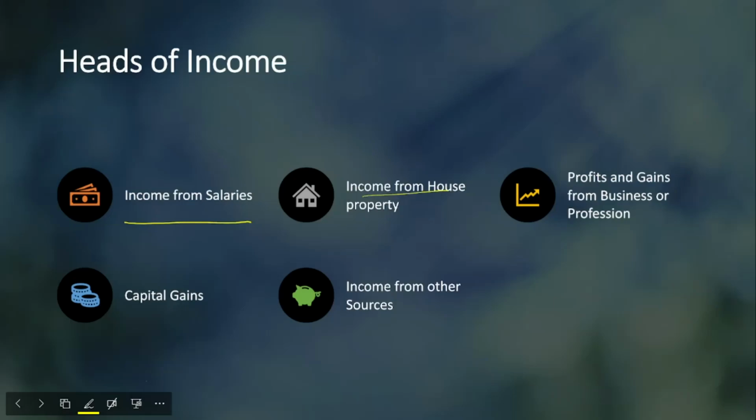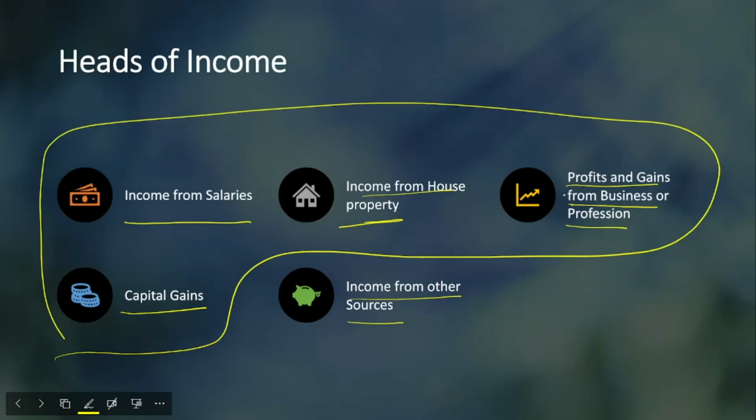Second one is income from house property, then profits and gains from business and profession, then capital gains. Then income from other sources, which doesn't fall under these 4 heads, will come under the 5th head, that is income from other sources. Let us see what kind of incomes are considered in each of these heads.